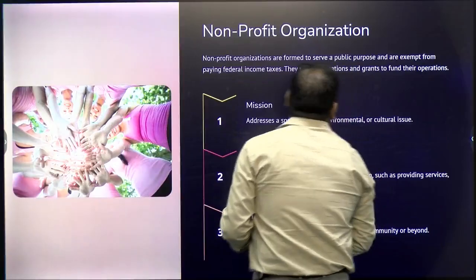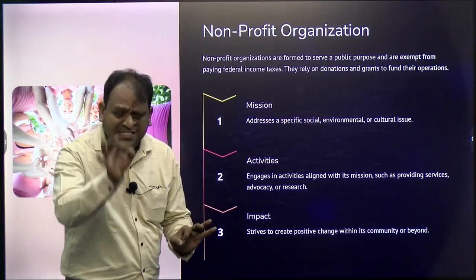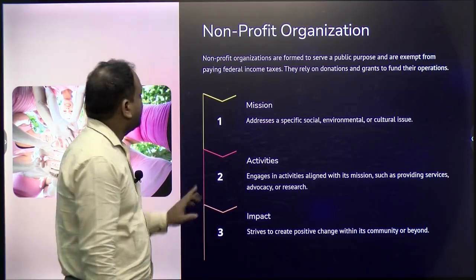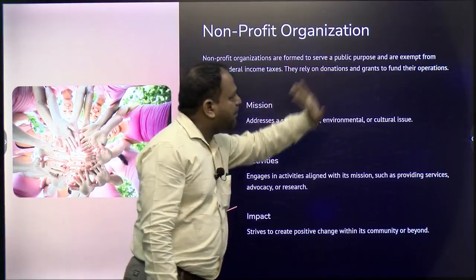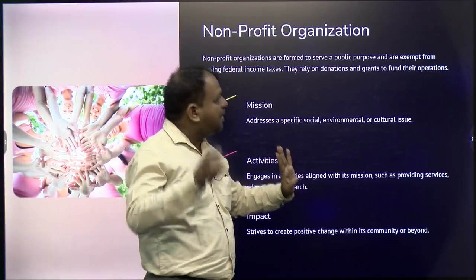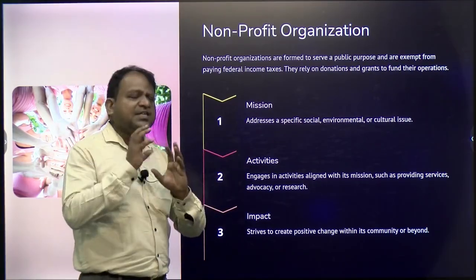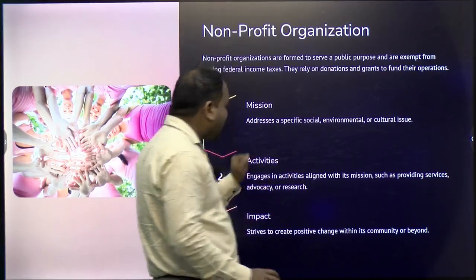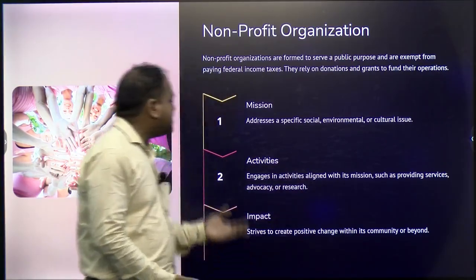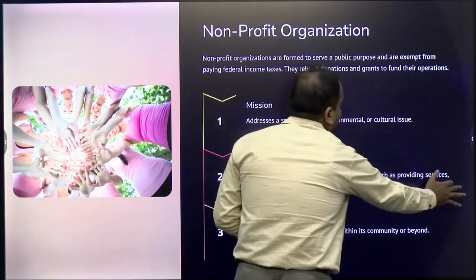Right. Having said that, let me also provide you one more business form of organization, that is a non-profit organization. The name itself indicates it is non-profit. The organization is not for profit motive, it is totally for non-profit motive. Non-profit organizations are formed to serve public purpose and are exempted from paying federal income taxes. They rely on donations and grants from different sources. The mission, what is the mission for this? It is specific to social, environmental and cultural issues. Activities: they engage in activities aligned with the mission, such as providing services, advocacy or research. Impact: it strives to create positive change within its community and beyond itself.